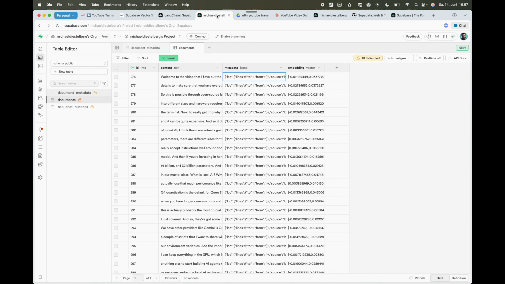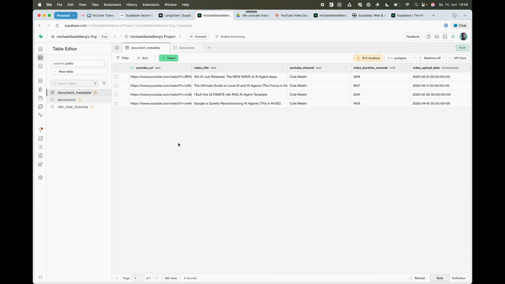So what you can do is basically go into the SQL editor here, paste this command, and it will create this table with this structure for you. For the document meta table, you can do this manually. Just ask your AI to create those kind of columns if you want to follow along, and you can see what kind of data type I chose for those columns.